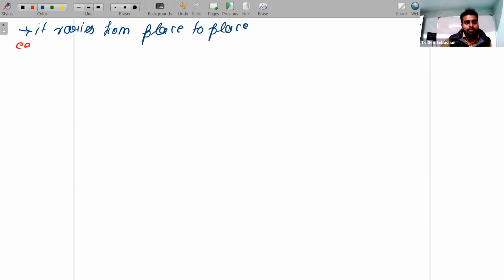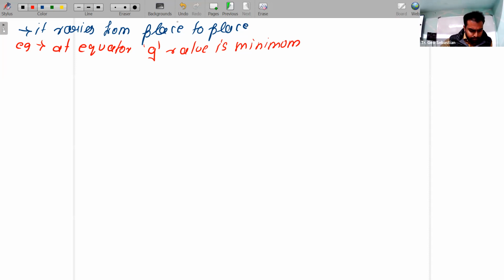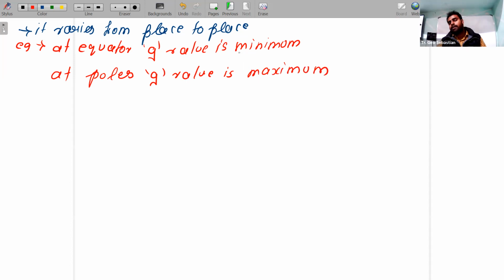For example, at the equator, the g value is minimum. At the poles, the g value is maximum. So it's not the same at all places. Hence we are taking the average value of g as 9.8 meters per second square. Fine.